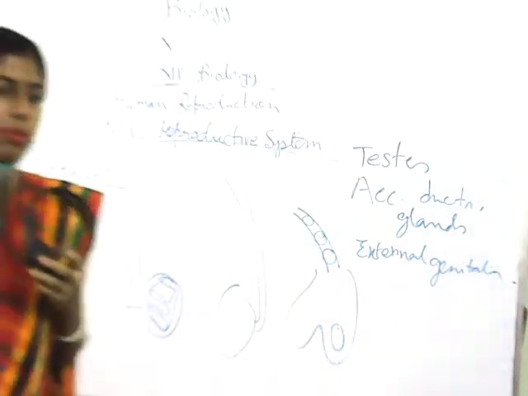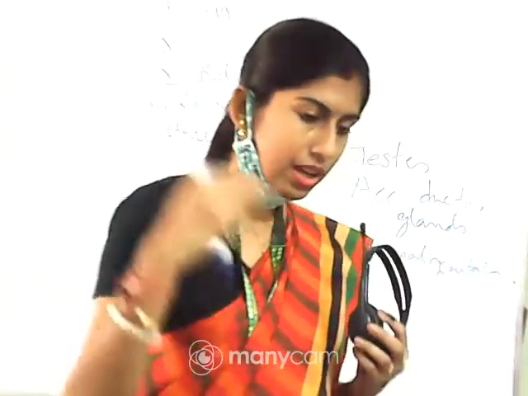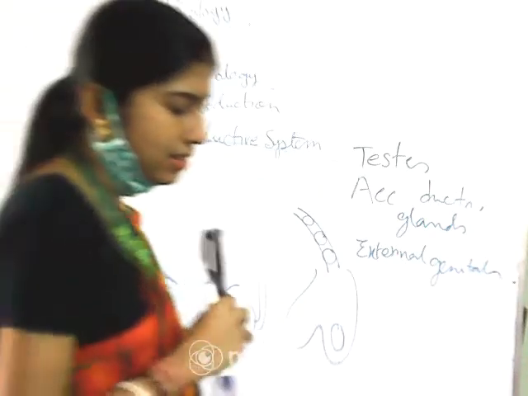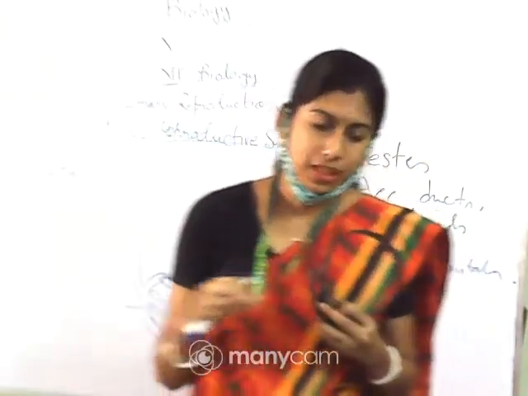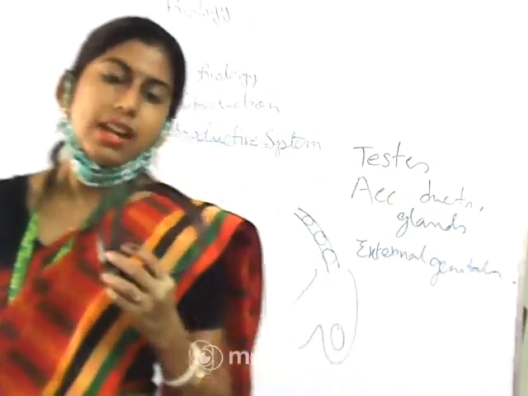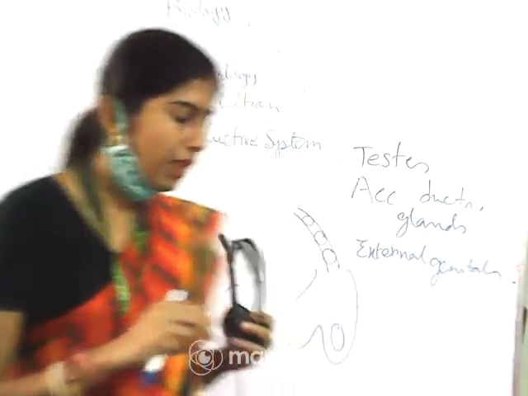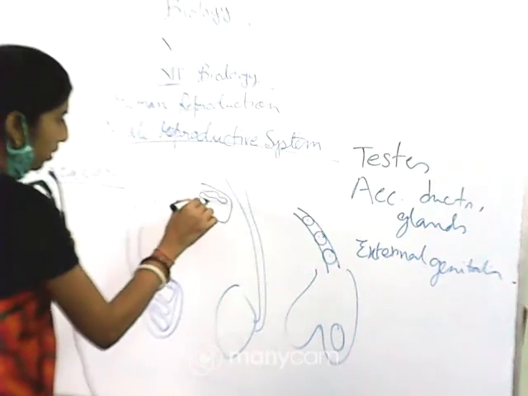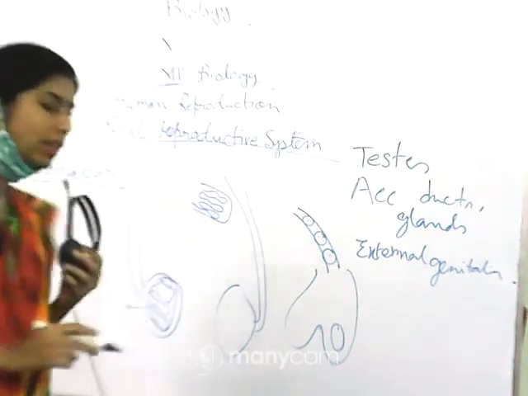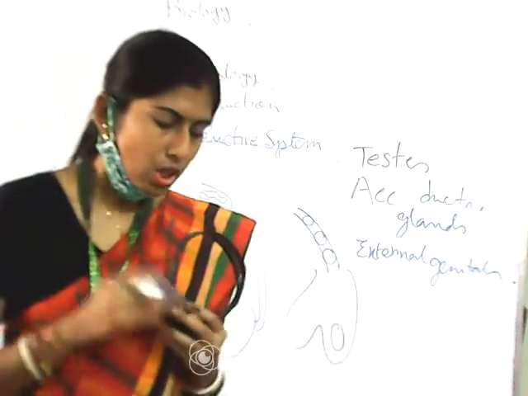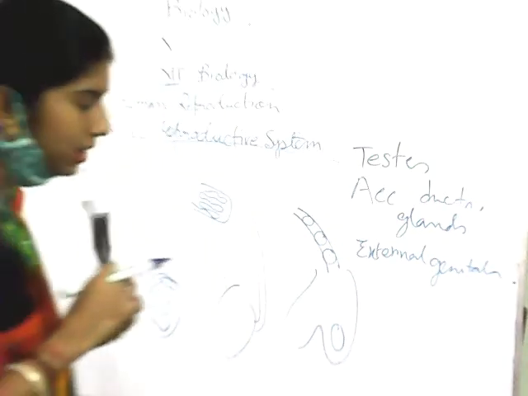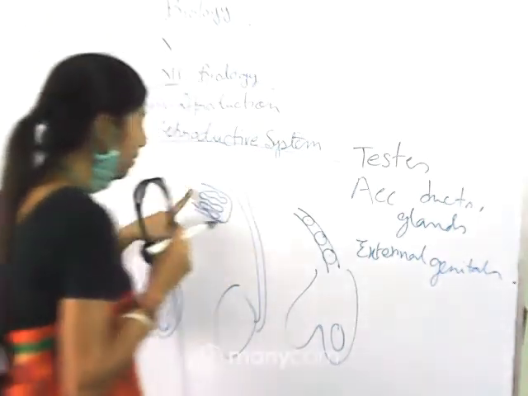Some testicular lobules are present inside the compartments. Okay, so the testis is covered by a dense covering, and each testis has about 250 compartments which are considered as testicular lobules. Now, if you see one lobule, inside that one lobule you will find 1 to 3 highly coiled seminiferous tubules.